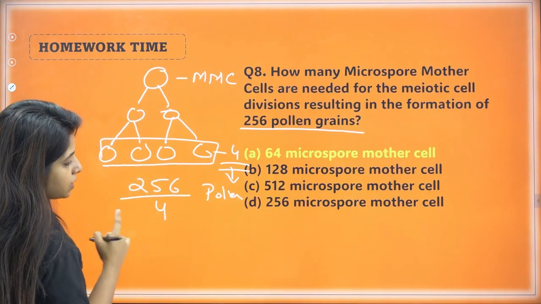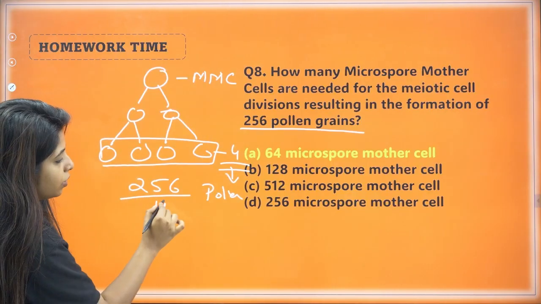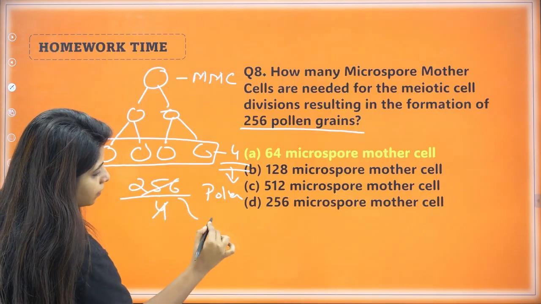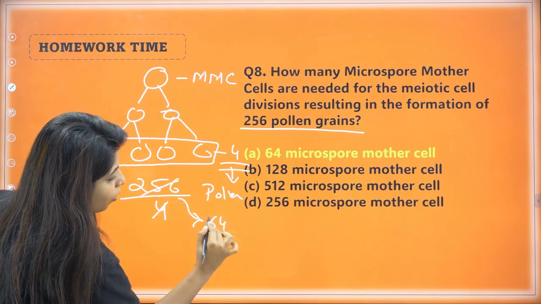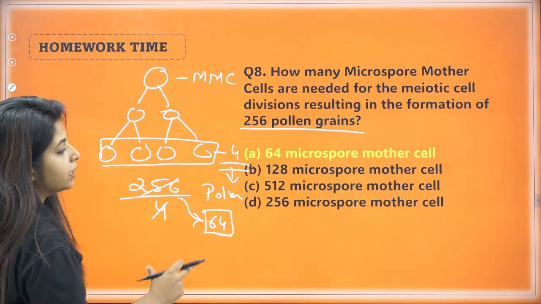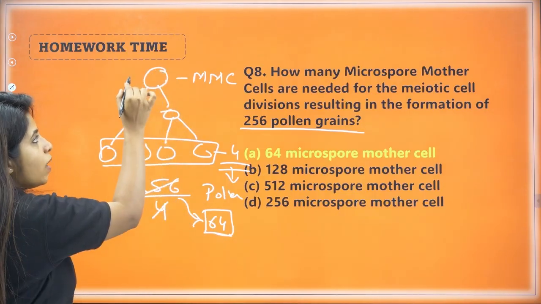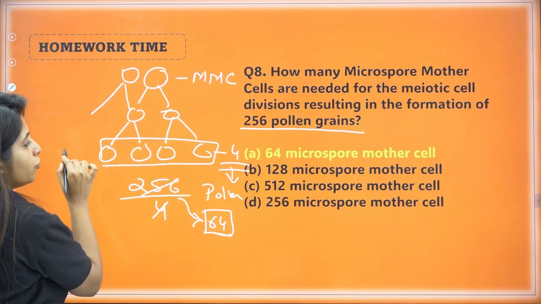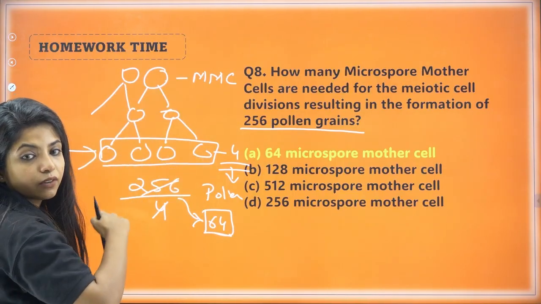So how do you find it? Basically divide by 4. You divide by 4 and you will get to know that you needed 64 meiotic divisions, or you needed 64 MMC, because 1 MMC divides to give 4 of them. Again, another MMC will give 4.